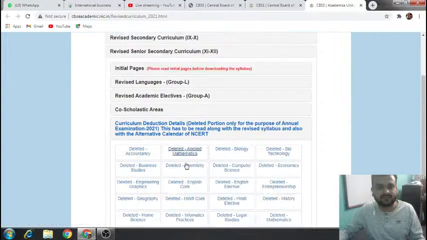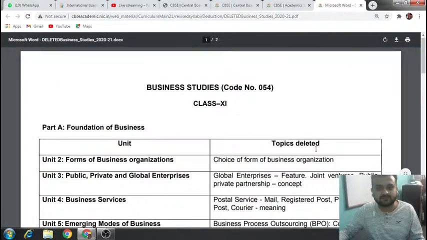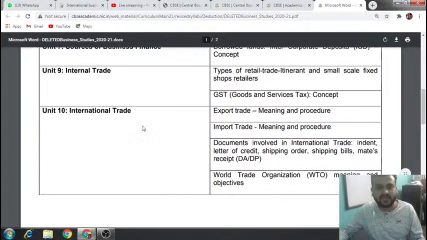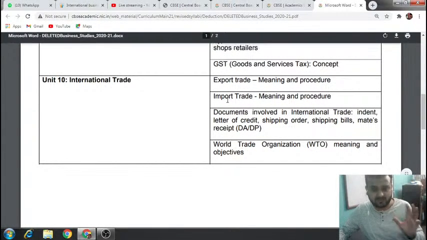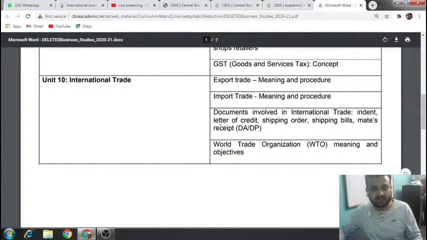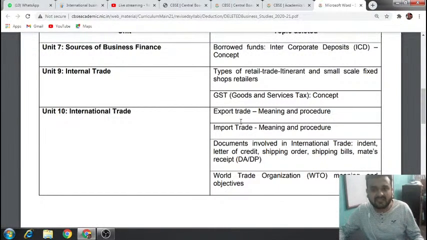Yeah, please see this. So in this chapter, not much topics are there to cover. Only a few topics are there, like the importance, the objective, what is international trade, documents involved in international trade.